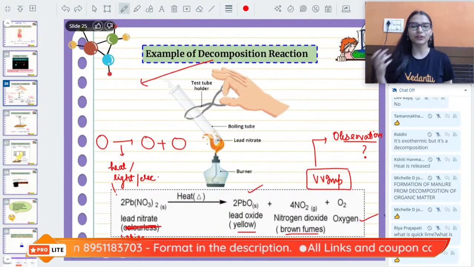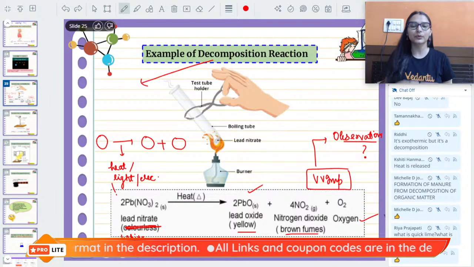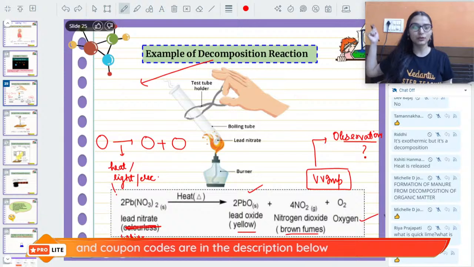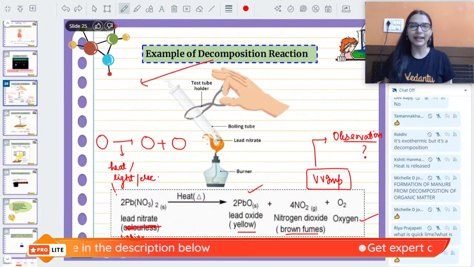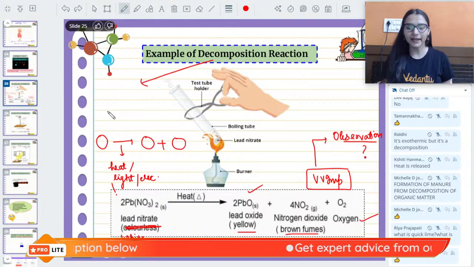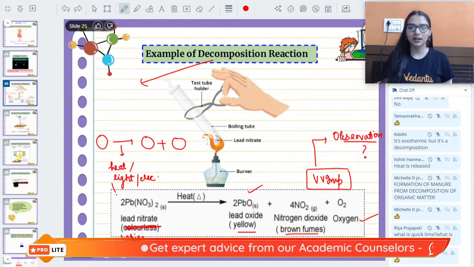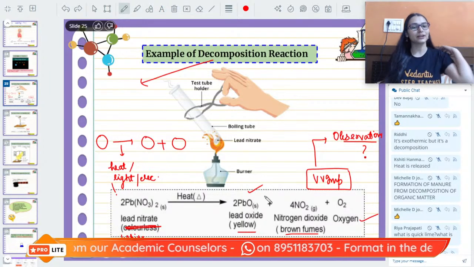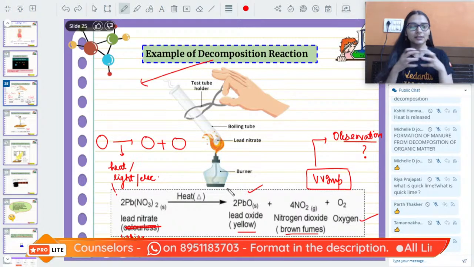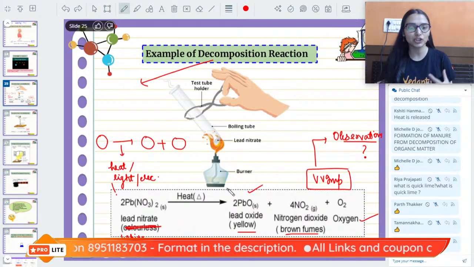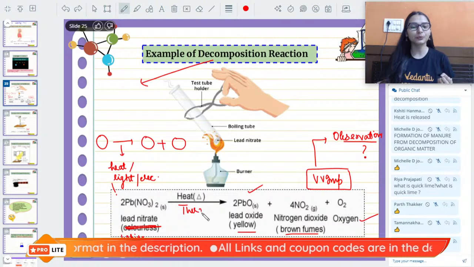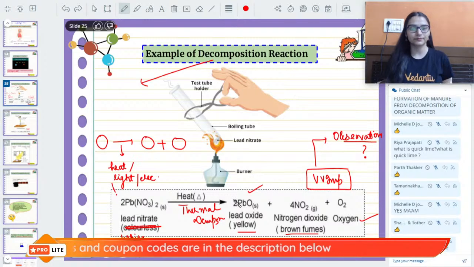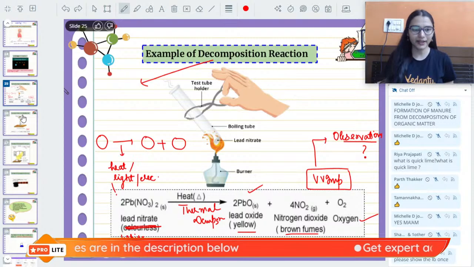So it's simple. When we are heating lead nitrate, we are seeing a color change. The first is we are getting brown fumes of NO2. Second, we are getting lead oxide. Are you getting it? Can you guys see, ma'am, in the chat? So this decomposition is happening in the presence of heat. So we call it thermal decomposition. What do we call it? Thermal decomposition. Okay, very good.